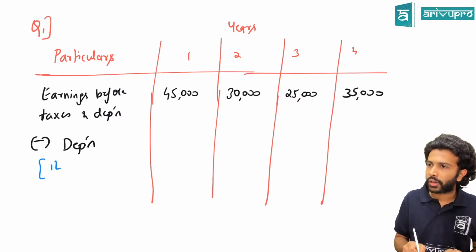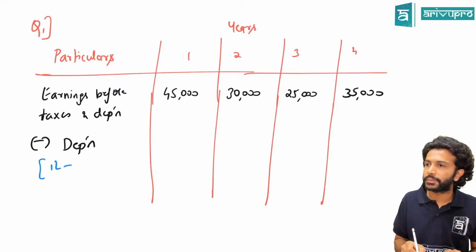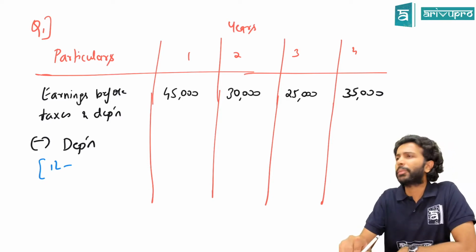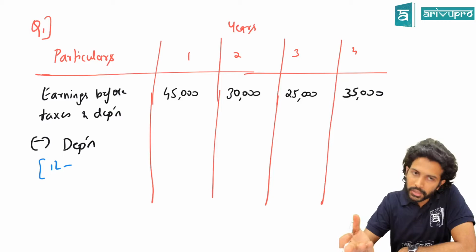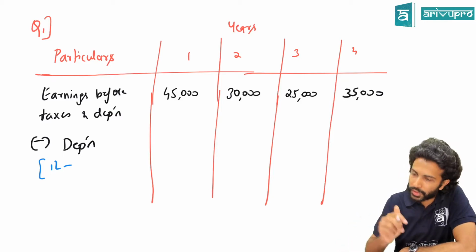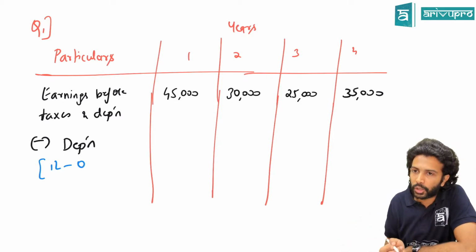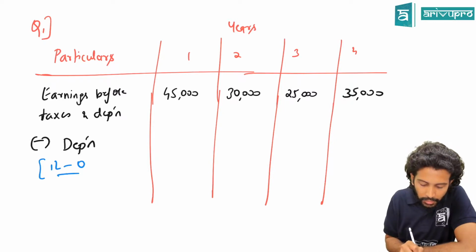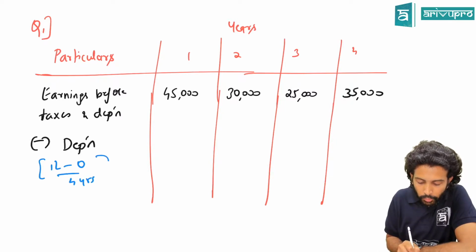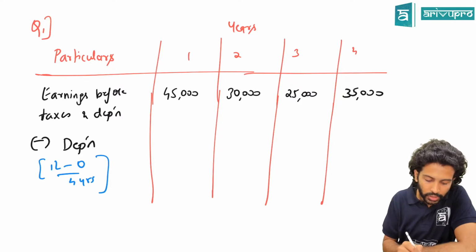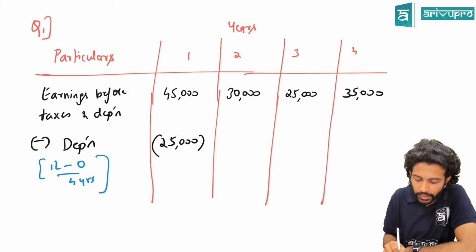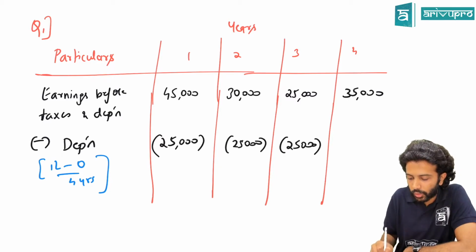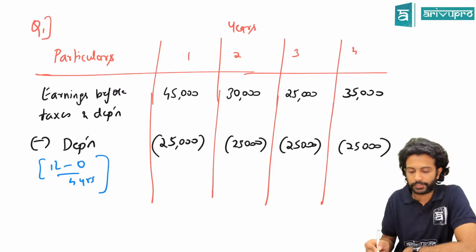How much is the value of that asset they told? 1 lakh. Have they given the salvage value of that asset? How do you get depreciation under the straight line method? What is the formula? Original cost minus salvage value, divided by life of the asset. Salvage value is 0 because they have not given anything, divided by the life of the asset, which is 4 years. That means your depreciation per annum is 25,000 every year, for all the 4 years.